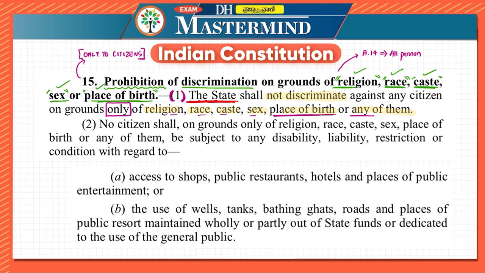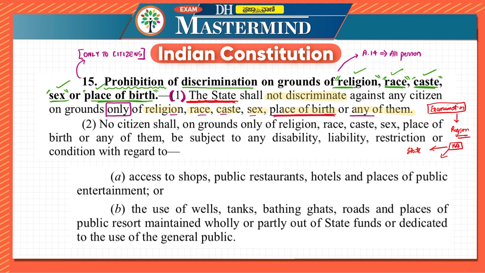But we have to read it more. They have also mentioned place of birth, so the state cannot discriminate on the basis of place of birth either. Then what if, when we are writing any examination, they mention that you have to belong to such and such region itself? For example, it will be very difficult for a person from Karnataka to go and write an examination, let's say in another state, or even in Karnataka to claim the reservation in a different part. It will be very difficult also.